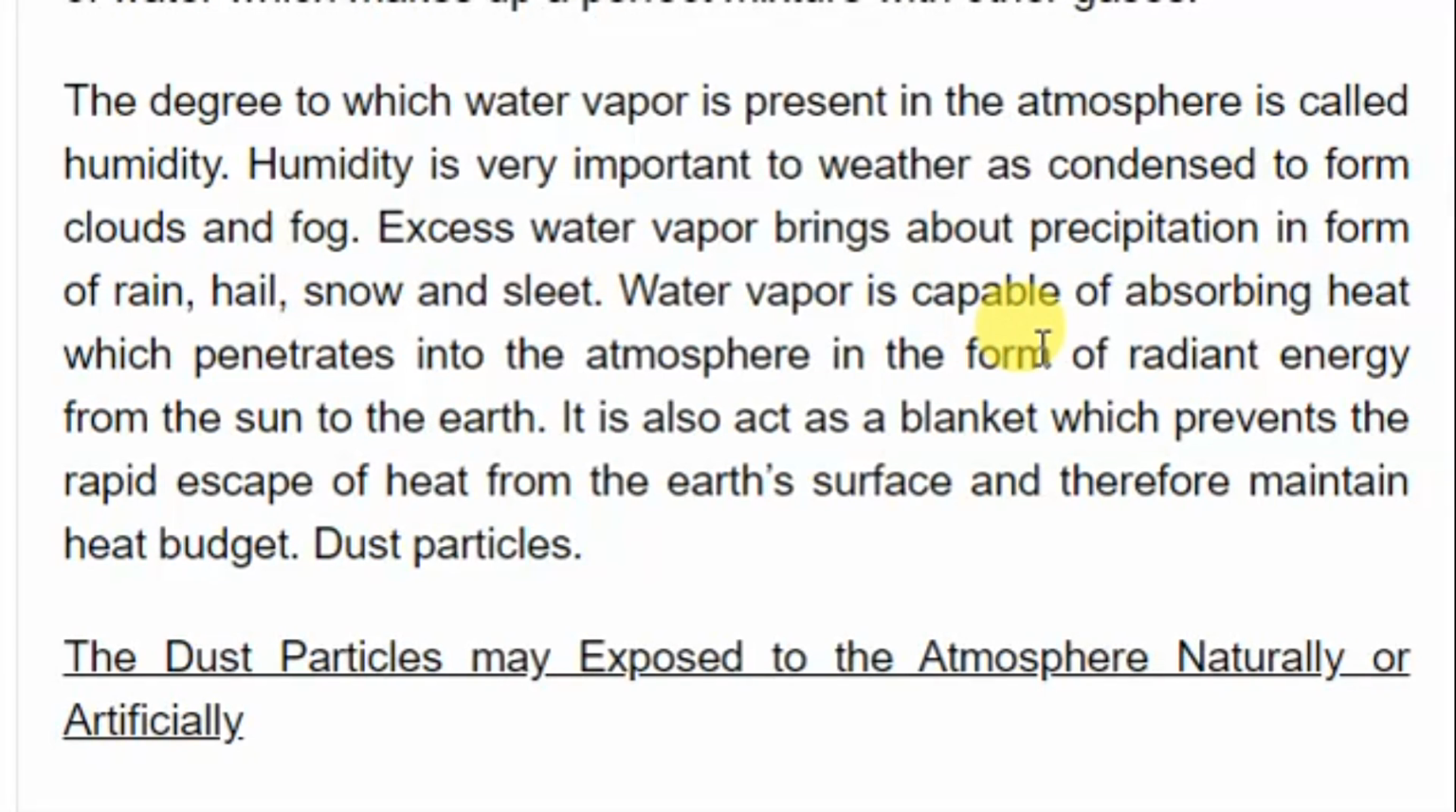Now we are saying that water vapor is capable of absorbing heat, which penetrates into the atmosphere in the form of radiant energy from the sun to the earth. It also acts as a blanket which prevents the rapid escape of heat from the earth's surface and therefore maintains the heat budget. And also we have the dust particles in the atmosphere.